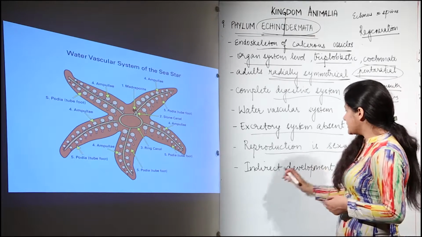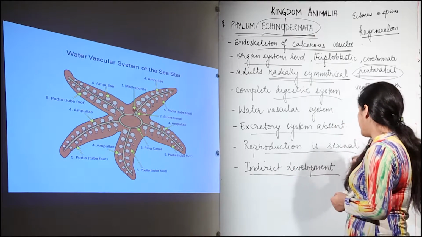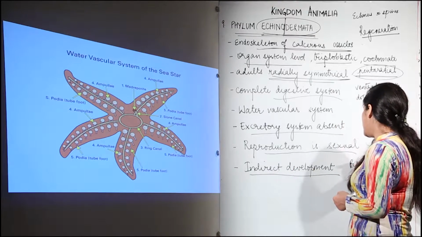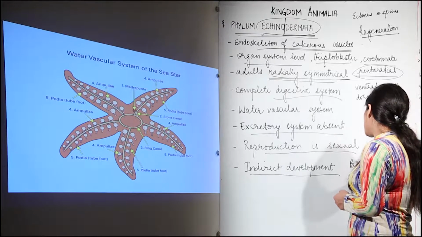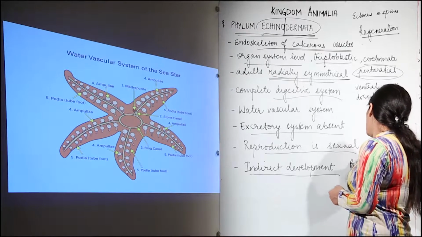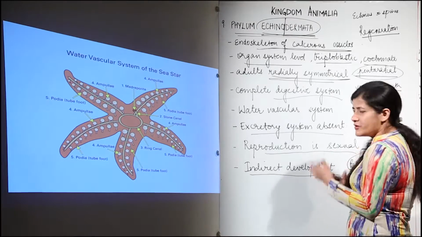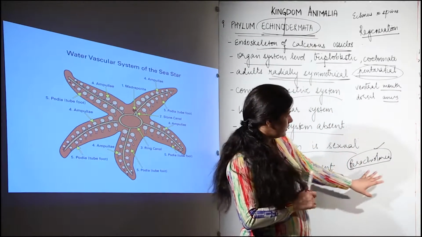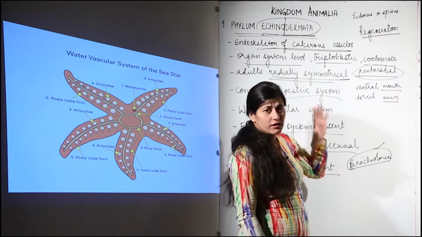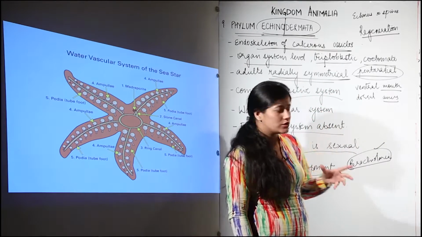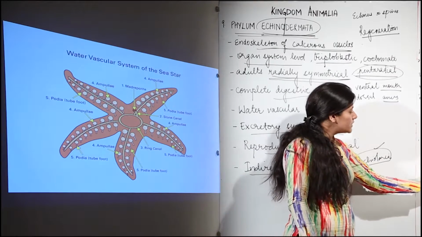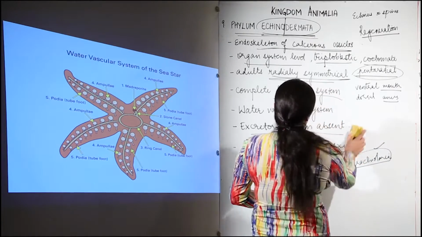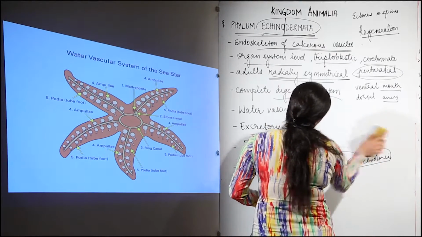Now talking next, there is indirect development. As I told you, the larva is radially symmetrical and the larva happens to be brachiolaria. So if you can remember the name, it's good. Even if you don't, you can associate that the brachiolarial larva is the one having bilateral symmetry in the case of echinoderms. Now one by one we are going to see a few examples and learn their names.